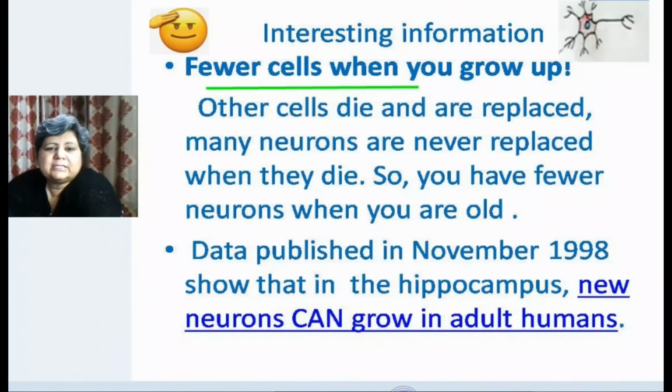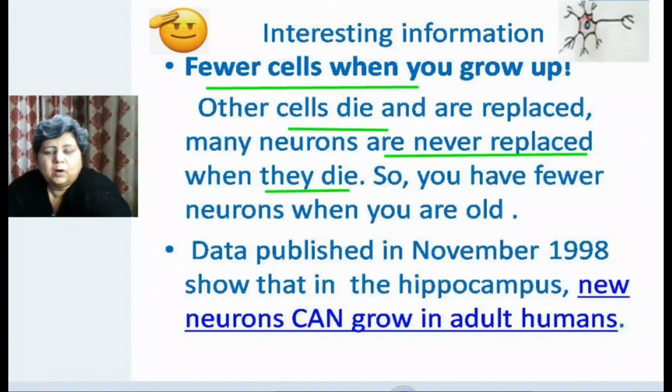Previously, it was assumed that neurons are not capable of dividing, because, as I told you, they don't have centrioles, and because of that they cannot divide. So when the cell becomes old, it dies, but neurons are not replaced when they die. So because of that, as you grow old, the number of neurons becomes lesser and lesser.